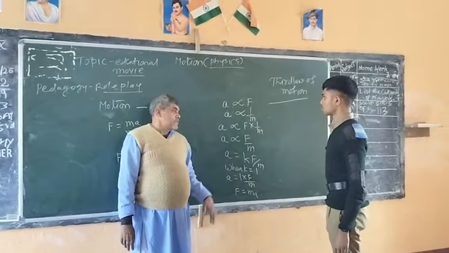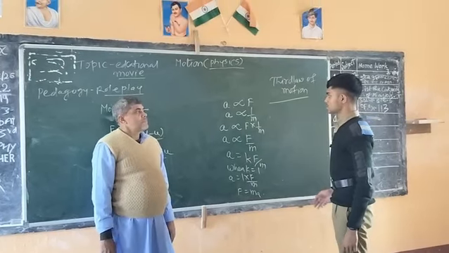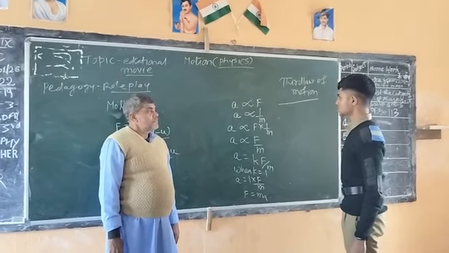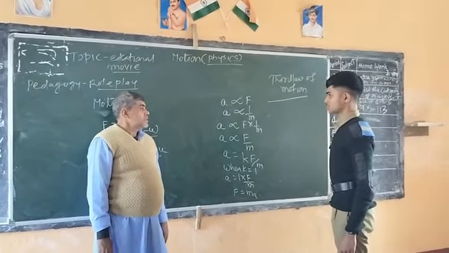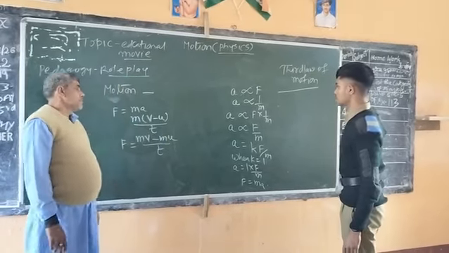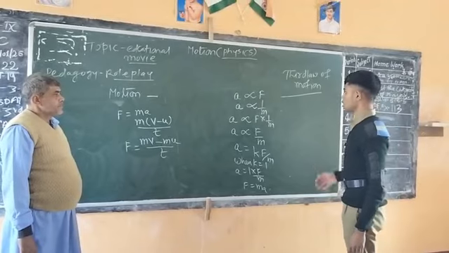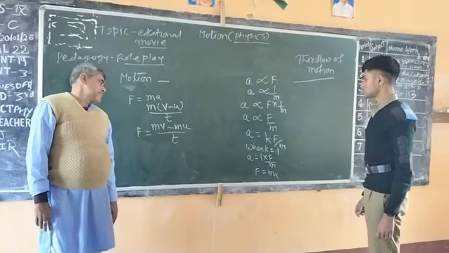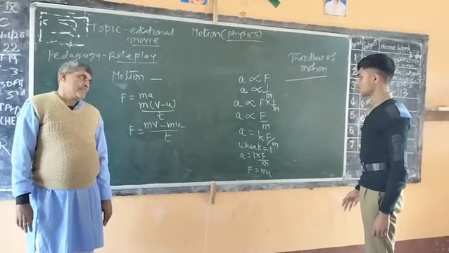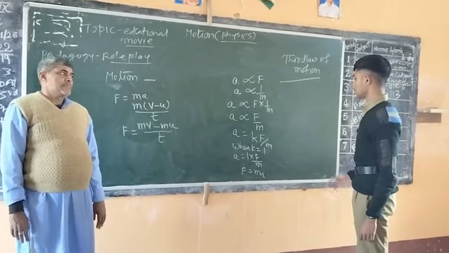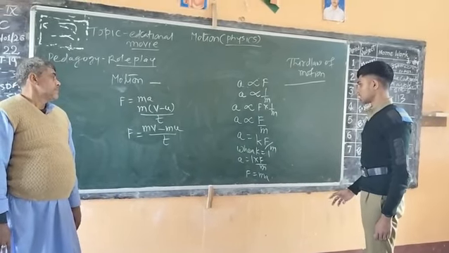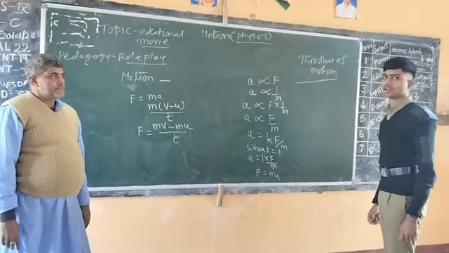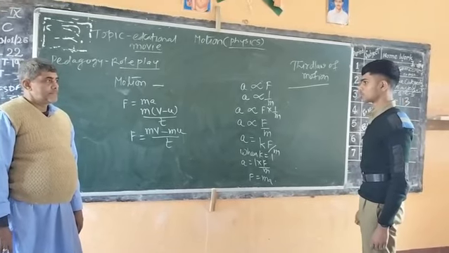Now, how do you say this? Acceleration is directly proportional to the applied force and inversely proportional to the mass of the body. So acceleration is proportional to F by m. By taking a constant k, we can say that acceleration is equal to k into F by m. When k is equal to 1, a is equal to 1 into F by m. So we can derive the formula F is equal to m into a.